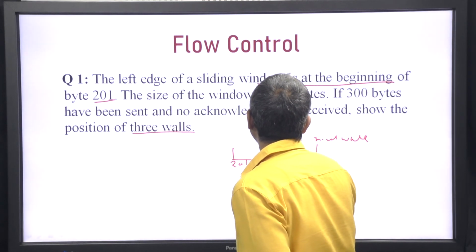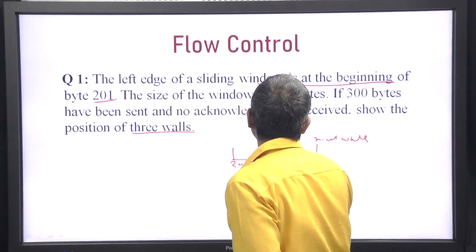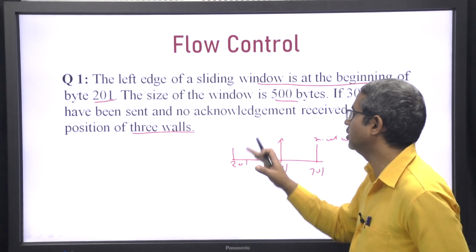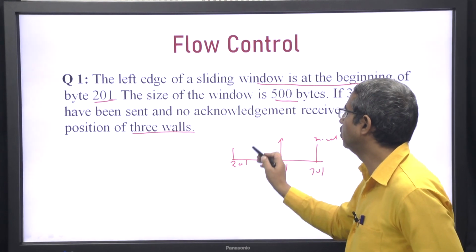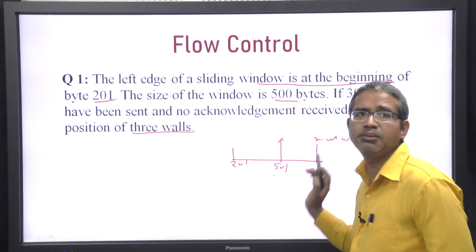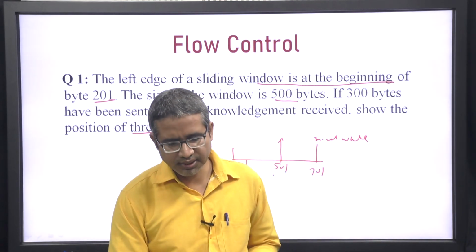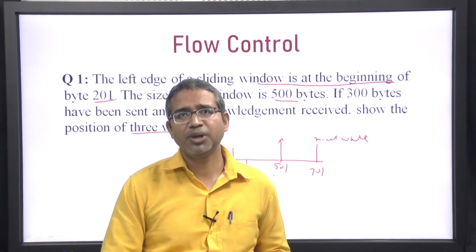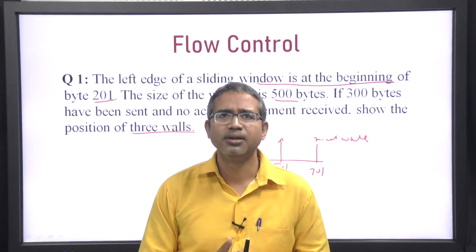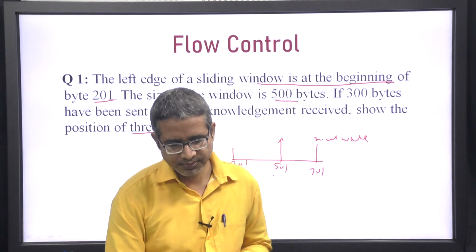Since 300 bytes were sent, the middle wall will be 501. If in this question you change it so that 10 acknowledgements have been received, then the left wall will come to 211, and if the size of the window is fixed, then the right wall will come to 711. Similarly, other questions can be asked, such as when these 2 walls will coincide, and that can be answered through this concept.